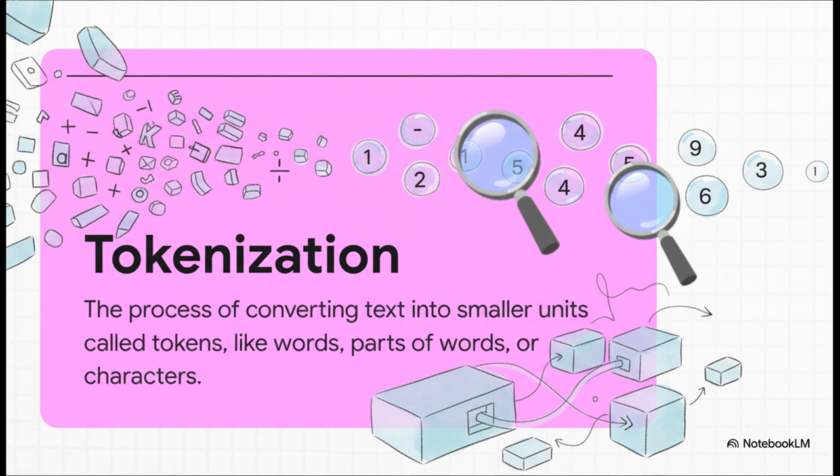So when you think about it, the AI isn't seeing words or sentences. It's seeing a long string of numbers, these tokens. And that is a huge aha moment, right? The AI is speaking math, not English. And that's exactly why a lack of structure can confuse it so easily.